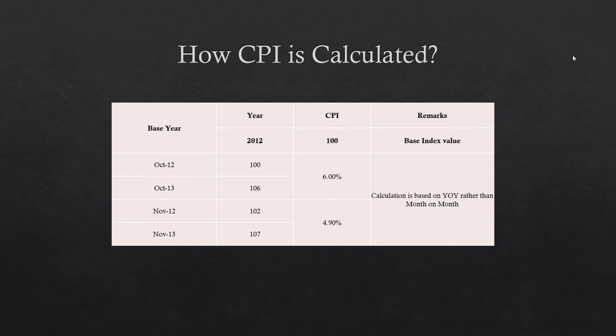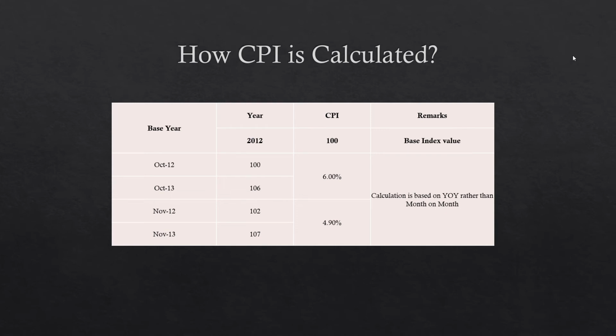Now how is CPI calculated? CPI calculation is done on a year basis rather than a comparison on a month basis. Since CPI was implemented in 2013, the base year was 2012 and the base index was 100. Now suppose in October 13 our CPI index is 106 and in October 12 the CPI index is 100. So what will be the CPI percentage? 106 minus 100, that is 6, divided by 100, that is your 6% will be your CPI.